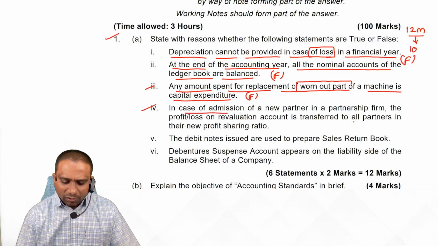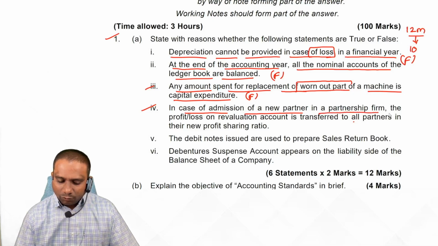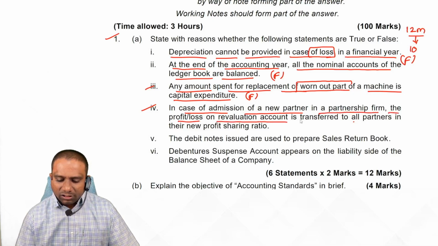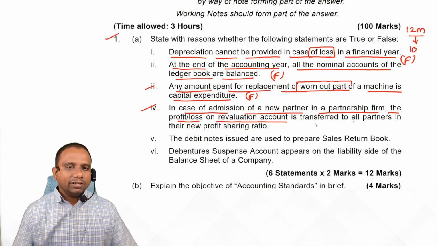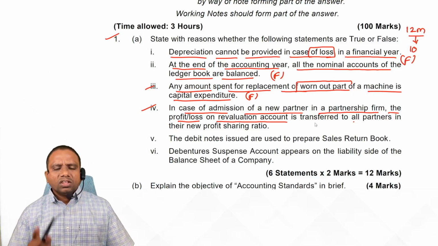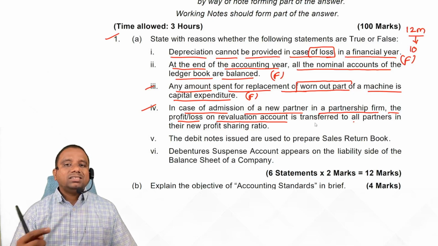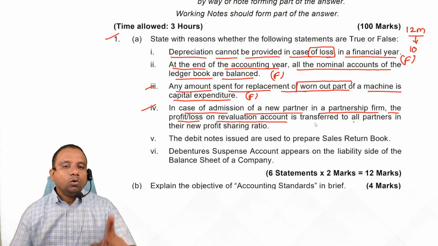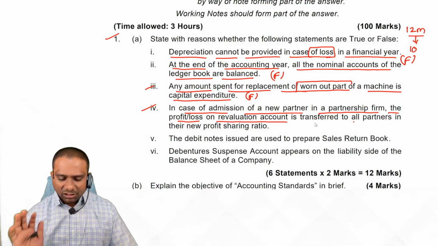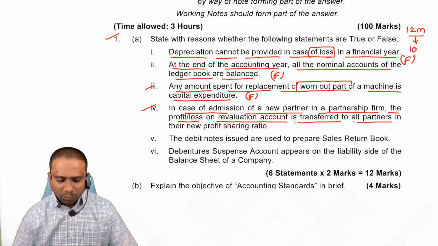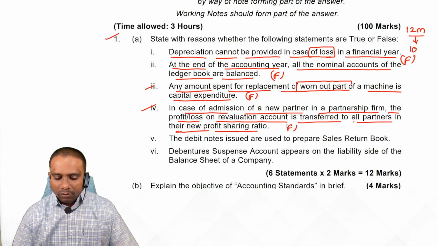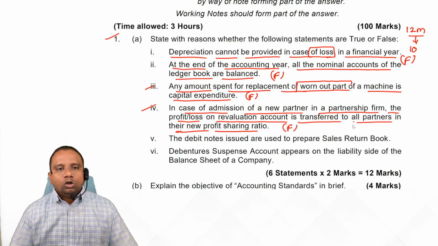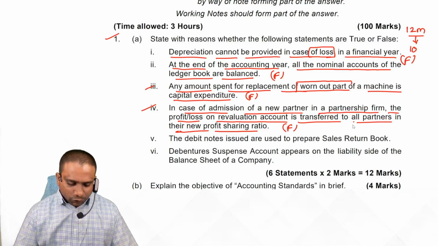Next one: in case of admission of a partner in a partnership firm, the profit or loss on revaluation account, in case of admission, what we do? The profit or loss on revaluation account is transferred to the old partners in the old profit sharing ratio. Yes or no, students? Yes. Is it transferred to all partners in their new profit sharing ratio? No. Generally, we transfer to the old partners in the old profit sharing ratio.